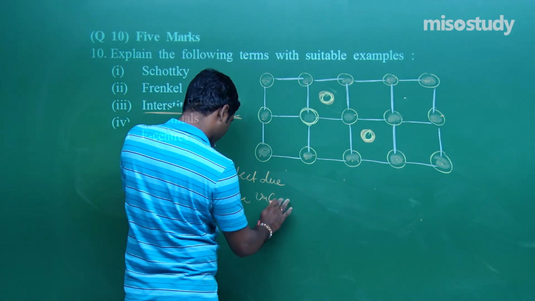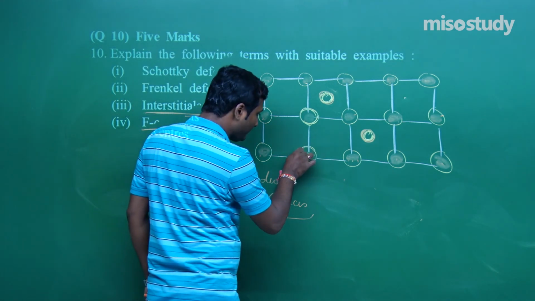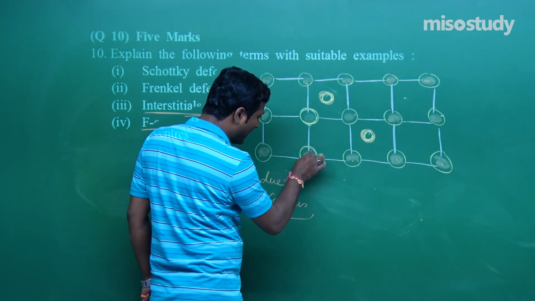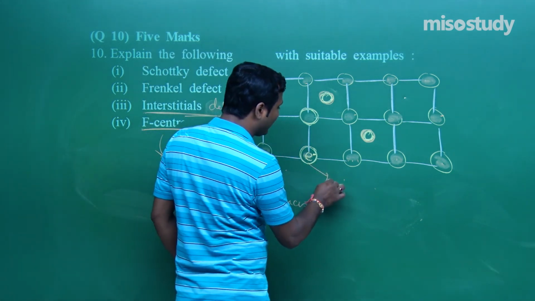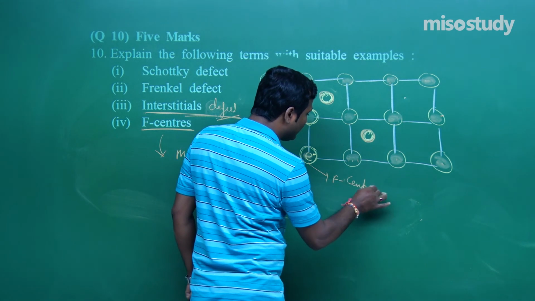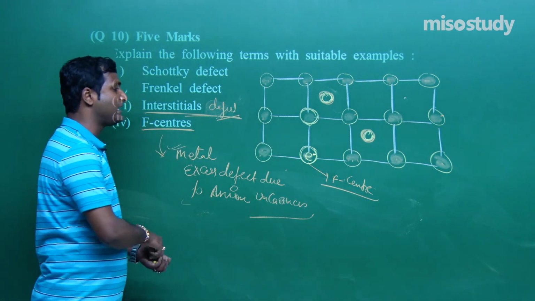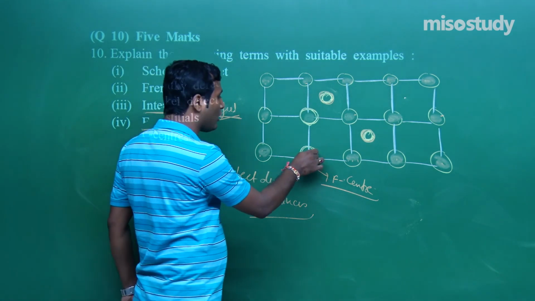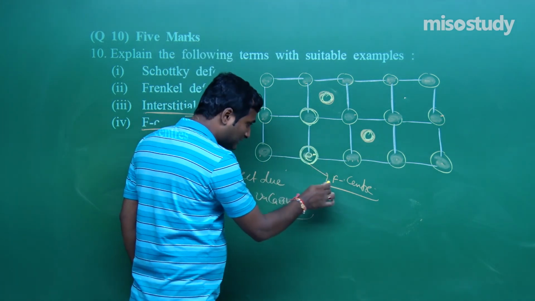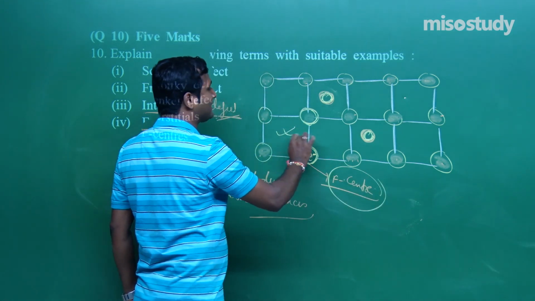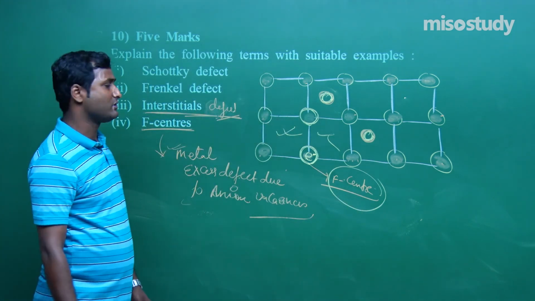What will happen is that the electron is trapped in the place of the anion, and this place is known as, my friend, F-center. Due to this F-center, there is color in the crystal. So for color in the crystal, the F-center is responsible, my friend.